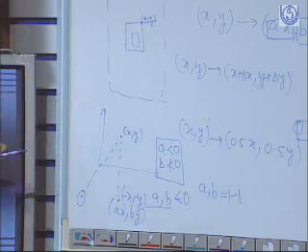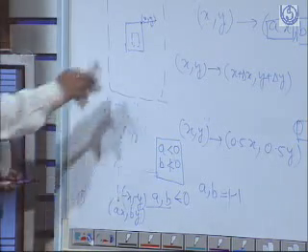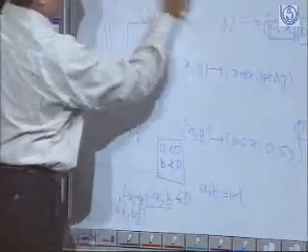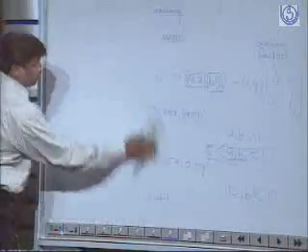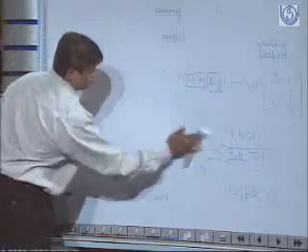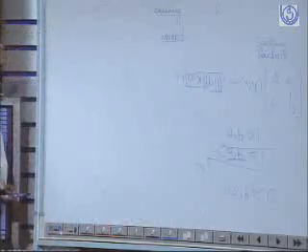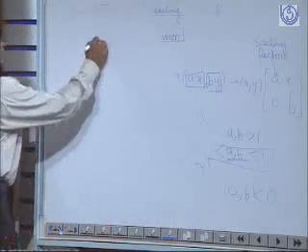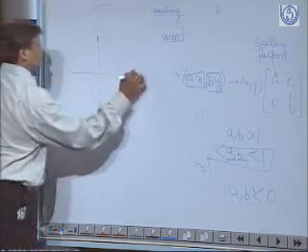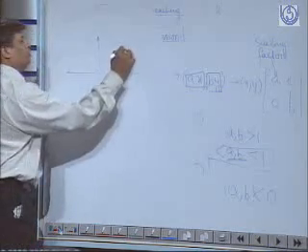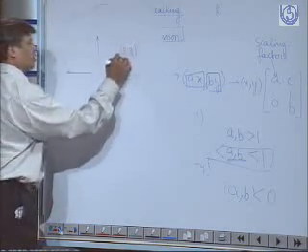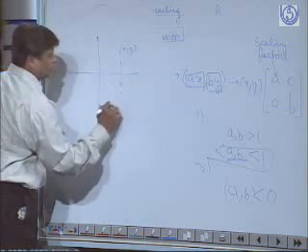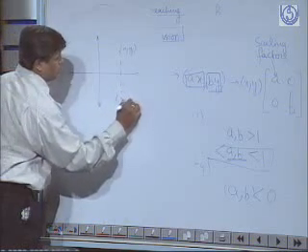What I want to say is, this is a point, say xy, and this is the point x, minus y.